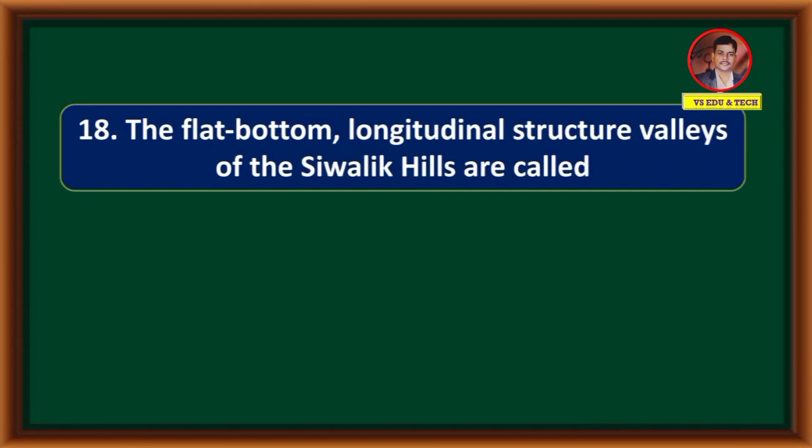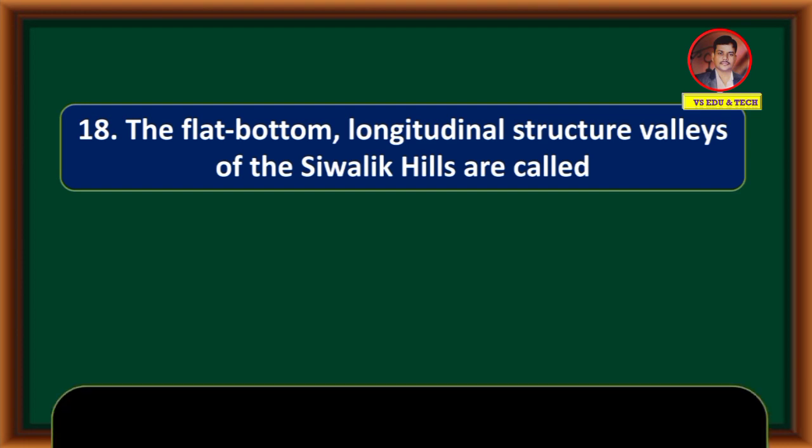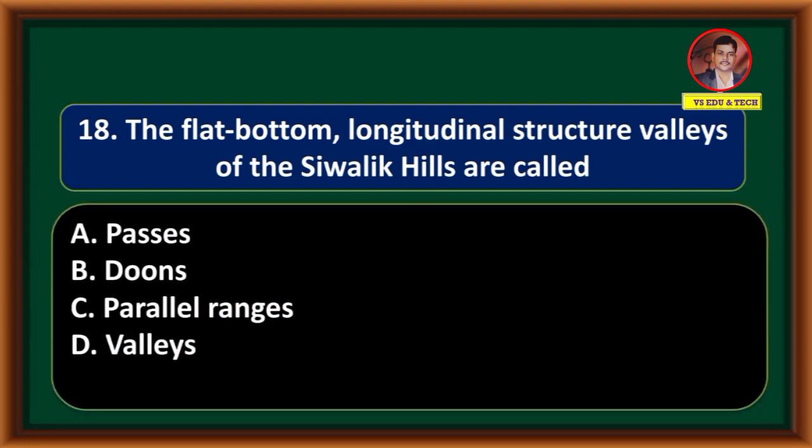The flat bottom longitudinal structure valleys of the Sivalik Hills are called passes, dunes, parallel ranges, valleys. Correct answer is option B, dunes.